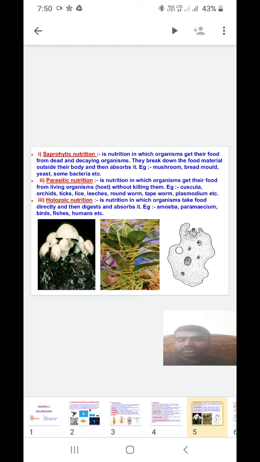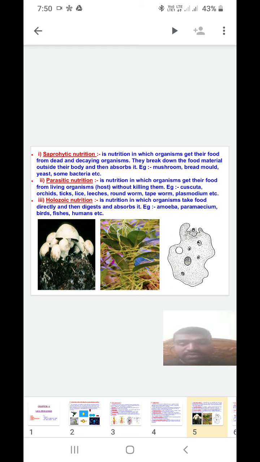These organisms depend on dead and decaying material, which is digested externally. After digesting the food externally, they absorb the digested material.